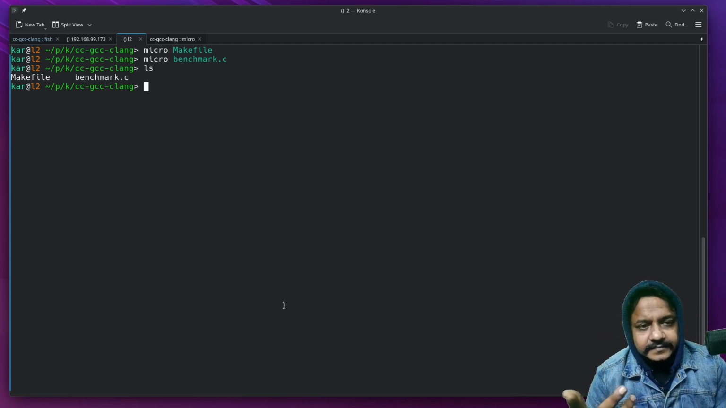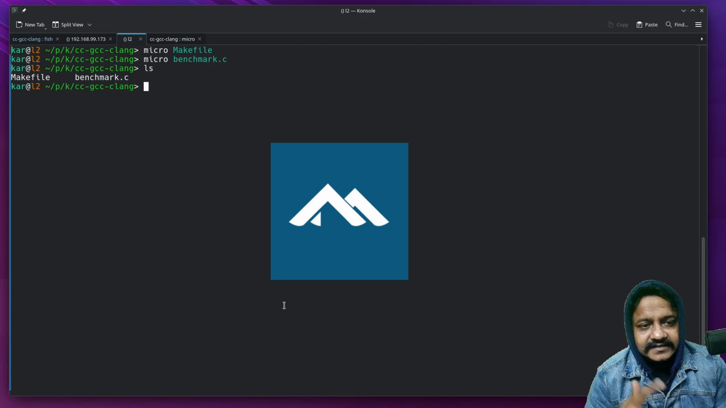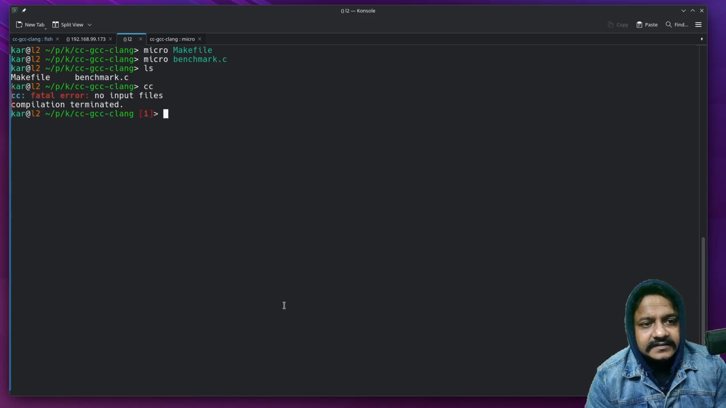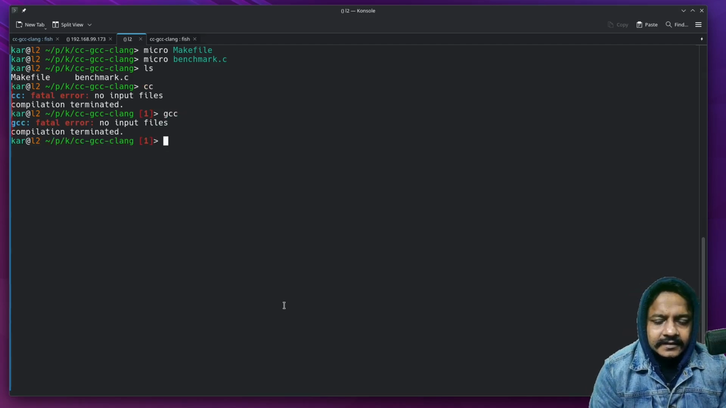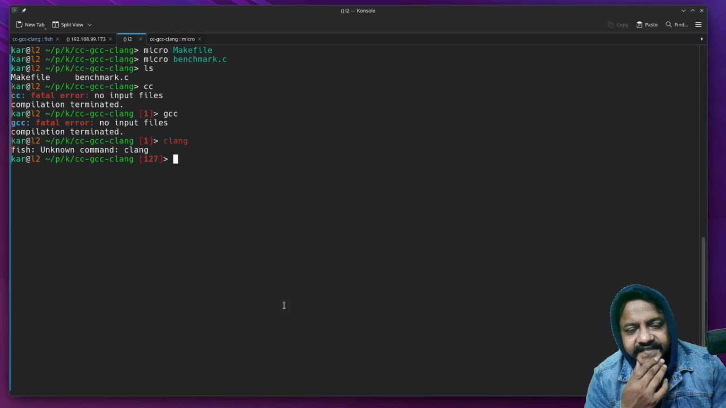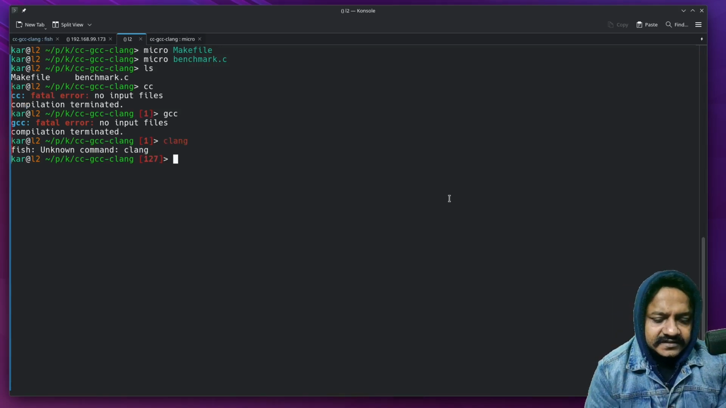Before that, let's make sure if the Alpine Linux is having CC. Yes, it is having CC. If it is having GCC, yes, it is having GCC. Now let's see if it is having CLANG. CLANG is not present. For that reason, I'll have to install CLANG.